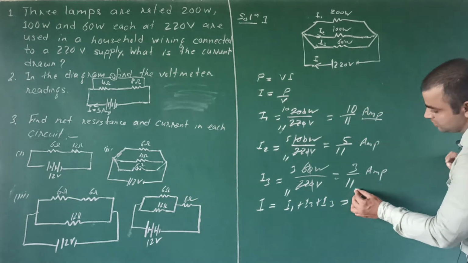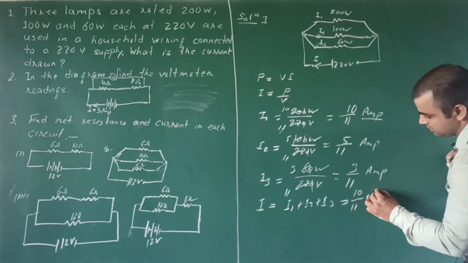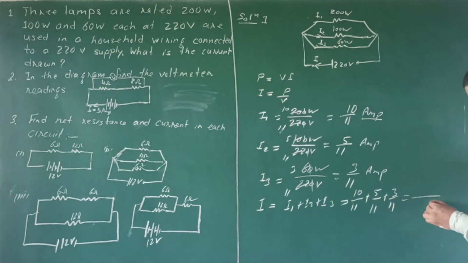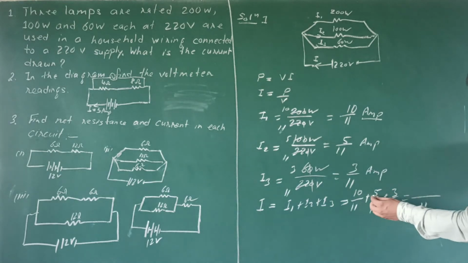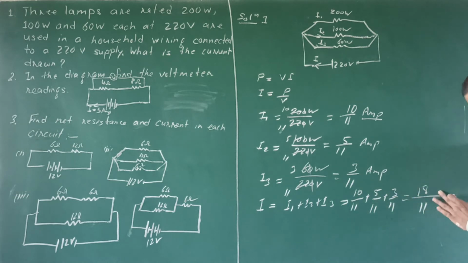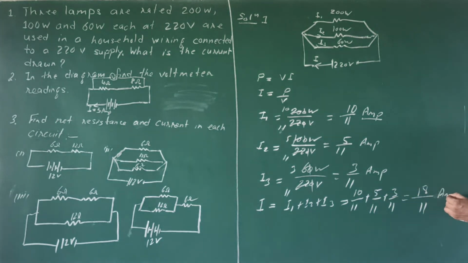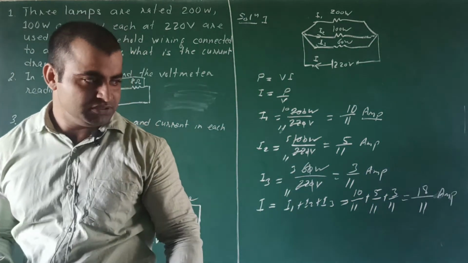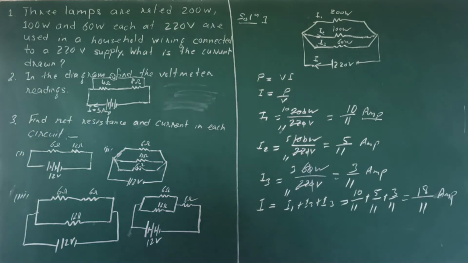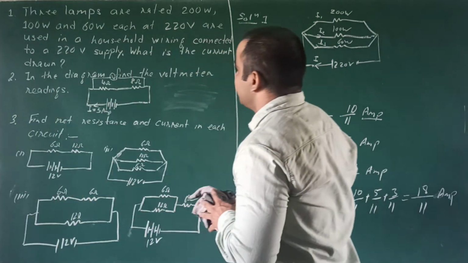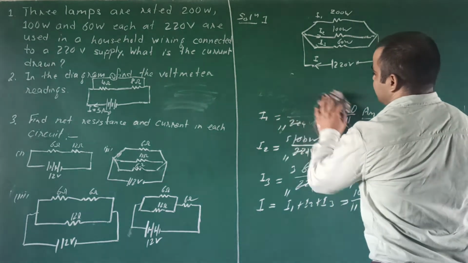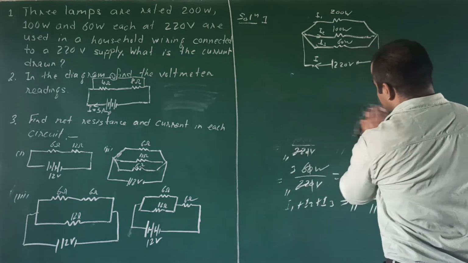Here are the values: 10 by 11 plus 5 by 11 plus 3 by 11. LCM will be 11 and this will be 18 by 11 ampere. Solve it and find the current. Next question is given. In the diagram, find the voltmeter readings.